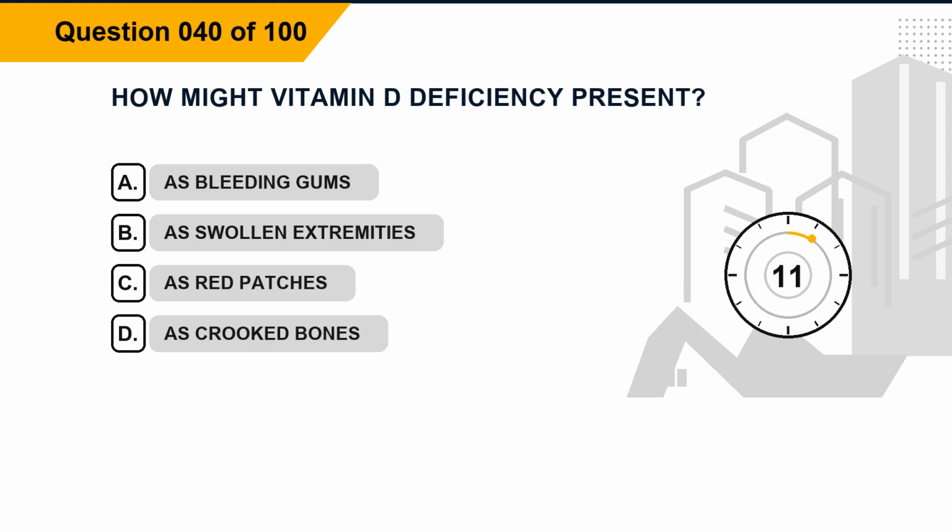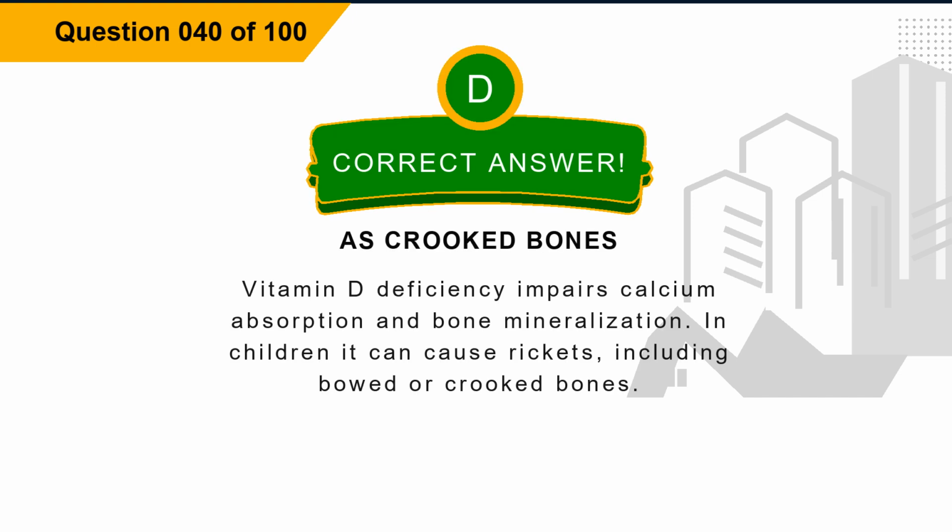Question 40. How might vitamin D deficiency present? Option A, as bleeding gums. Option B, as swollen extremities. Option C, as red patches. Option D, as crooked bones. The correct answer is option D, as crooked bones. Explanation. Vitamin D deficiency impairs calcium absorption and bone mineralization. In children it can cause rickets, including bowed or crooked bones.